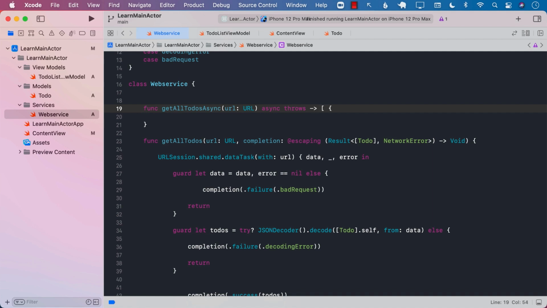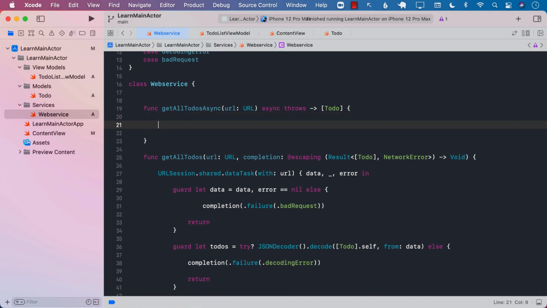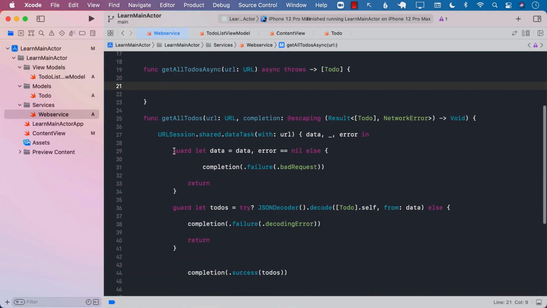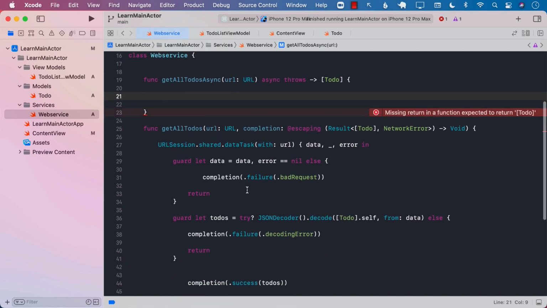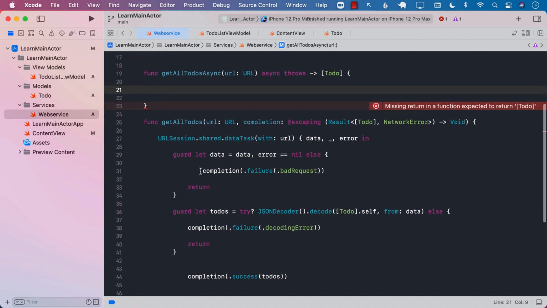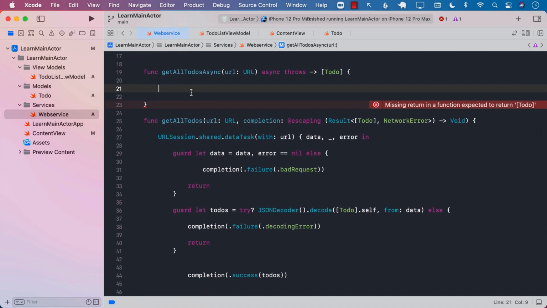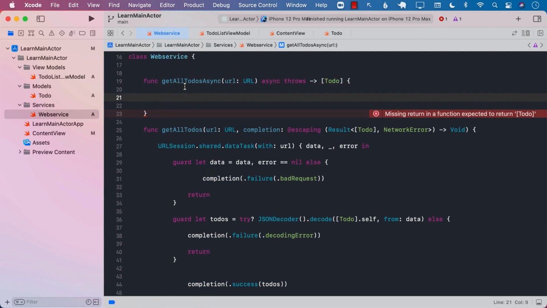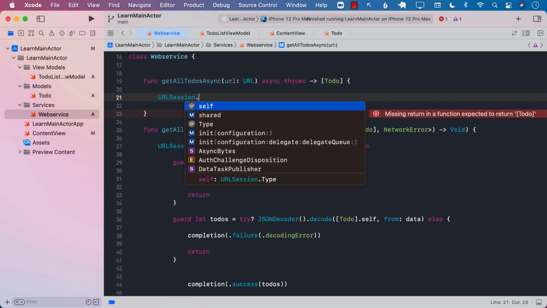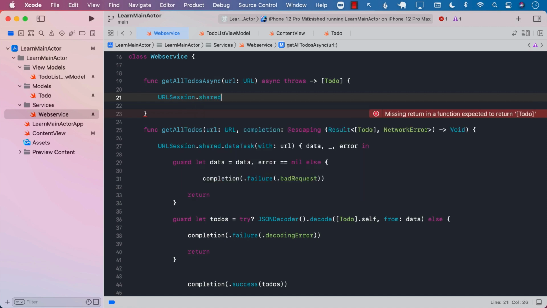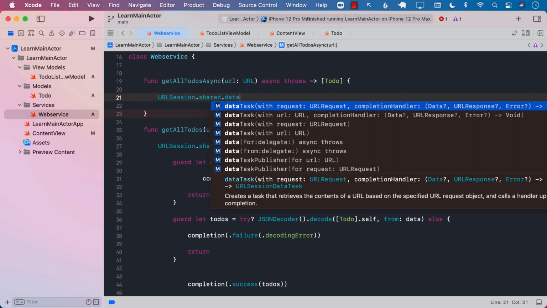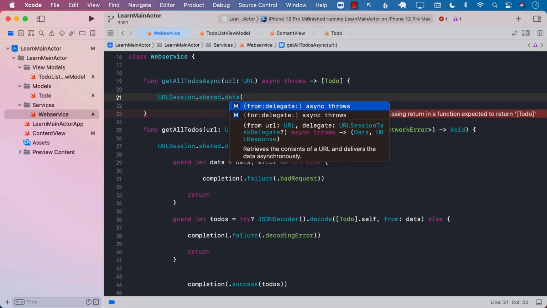It will eventually return me an array of to-do objects. Great. So let's go ahead and get started. The first thing we need to do is make sure that we have the URL, which we do because that is being passed. That's great. Next up, we can go ahead and say URLSession.shared.data. And in the data, we can pass in the actual URL.